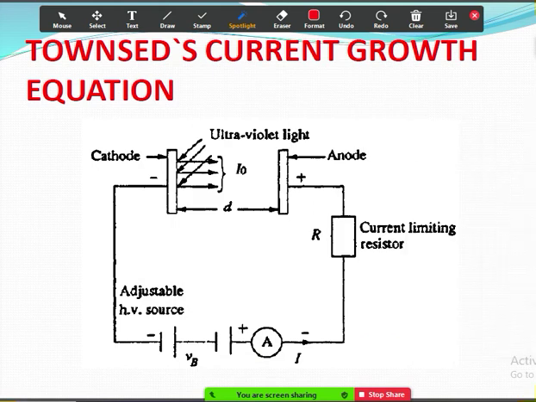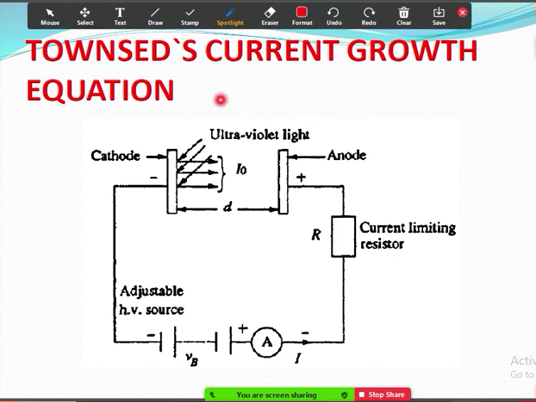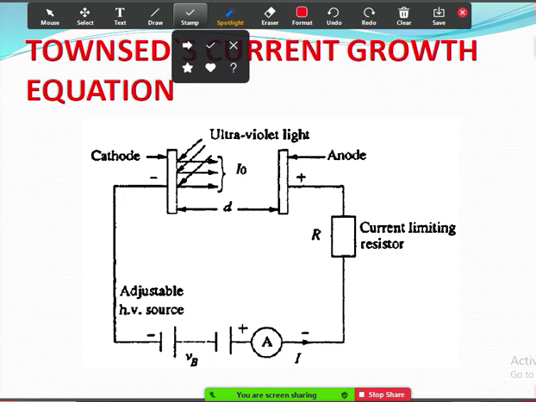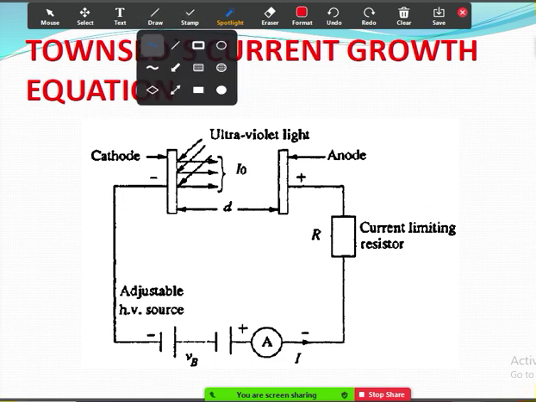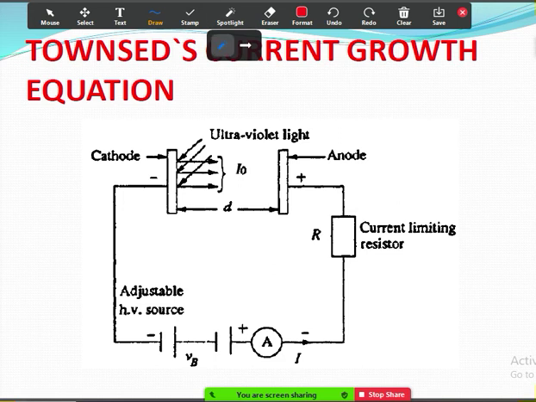Okay, again this is the basic circuit diagram that is involved. So moving on to the next slide. Suppose we'll discuss some points here. Suppose n naught number of electrons are created here.